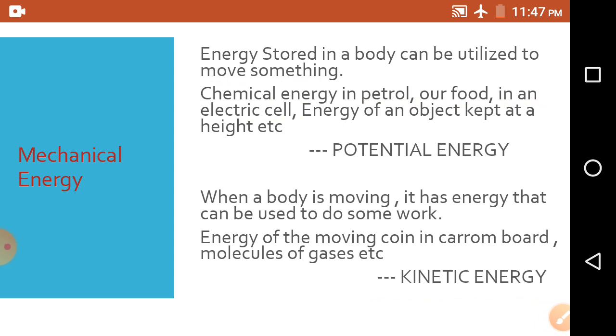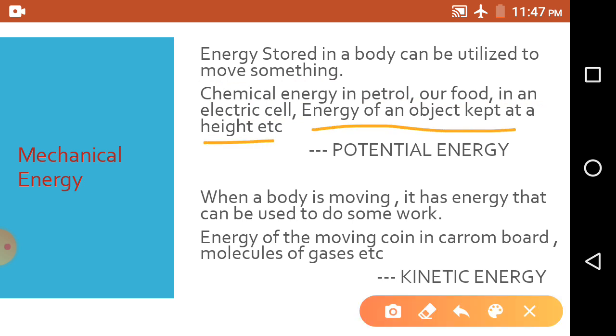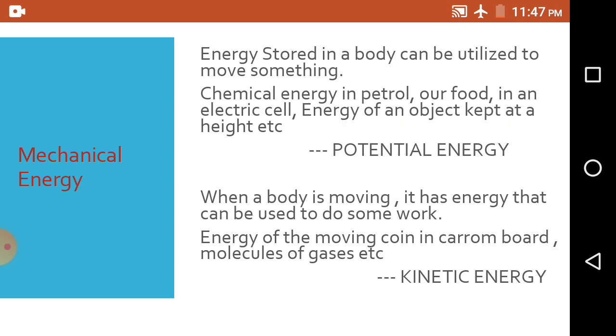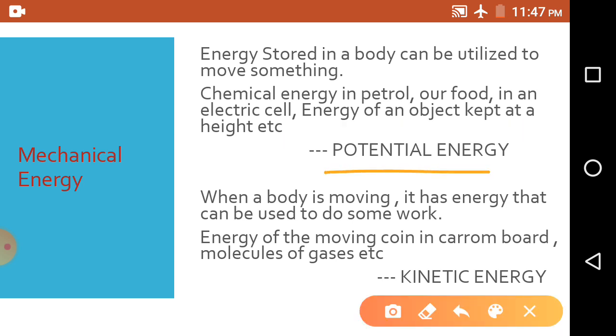Here the energy of an object kept at a height is one of the examples of potential energy. That means whenever we take an object to a height, it is able to do some work. It can be dropped down, and it can do some work when it falls on any object. That means it has some potential energy, that is, energy is stored in the object which is kept at a height. So these are potential energy, the energy stored in a body.